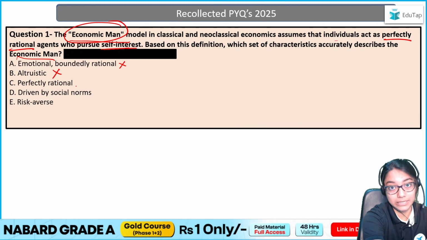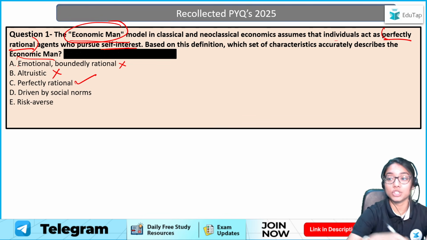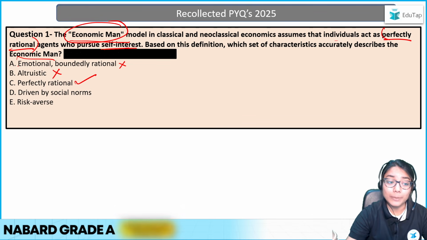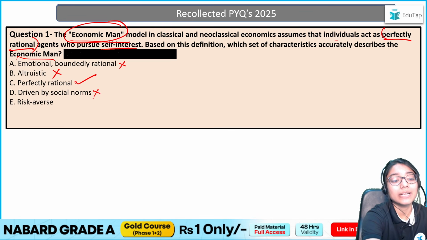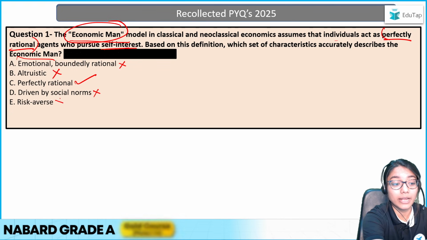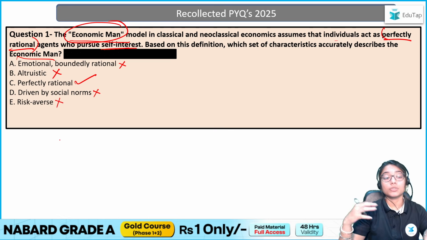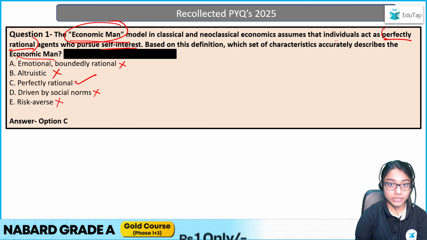Then comes perfectly rational. Can I say this is my answer? Yes. Why? Because straight up in the definition itself it has been mentioned, perfectly rational agents. That means you're a rational person. And finally, driven by social norms. Again, it is incorrect, and nowhere in the definition is it mentioned that the economic man is risk averse. So therefore, if you just straight up go on the basis of the question itself, you will get your answer, which is perfectly rational. So the answer is option C.